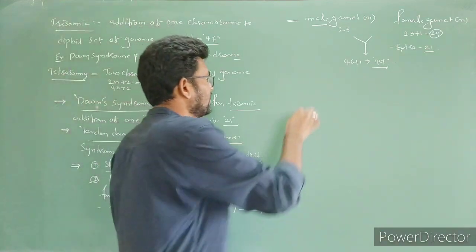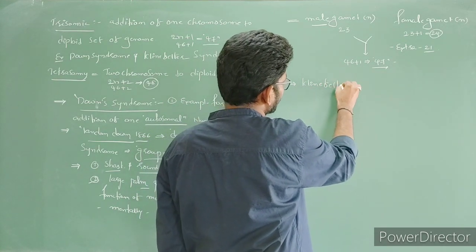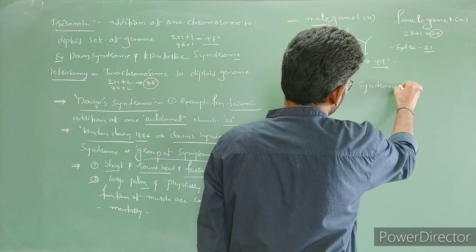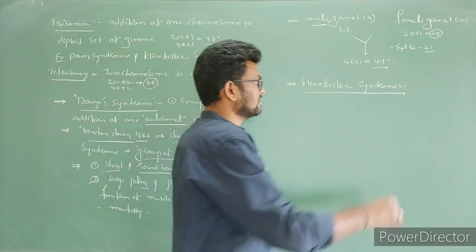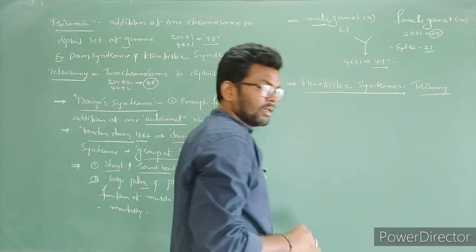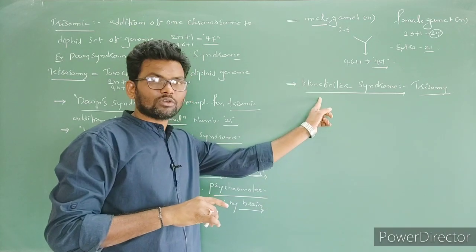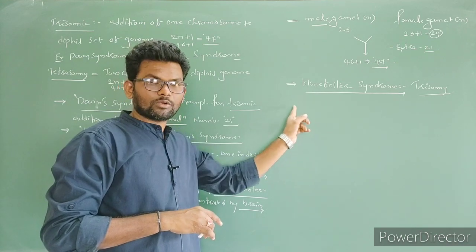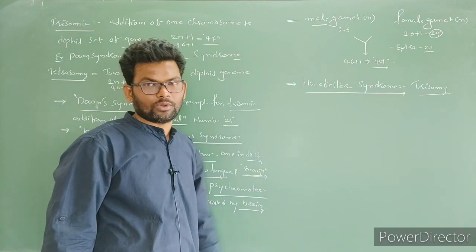Okay. The next disease is Klinefelter syndrome. It is also an example of a trisomy condition, but the difference between Down syndrome and Klinefelter syndrome is that here the extra chromosome is a sex chromosome. The additional chromosome is an X chromosome, so individuals like XXY or XXX are going to form.